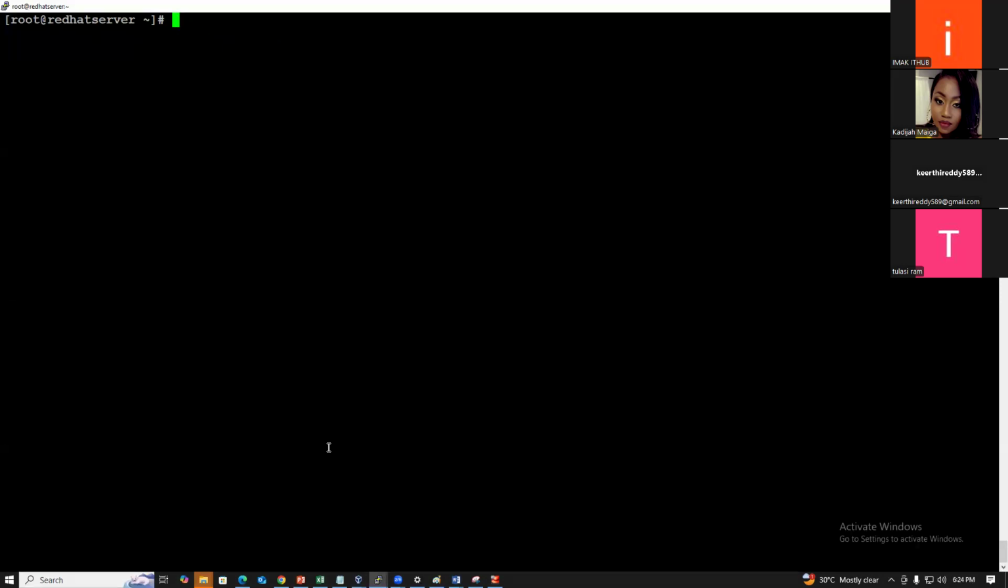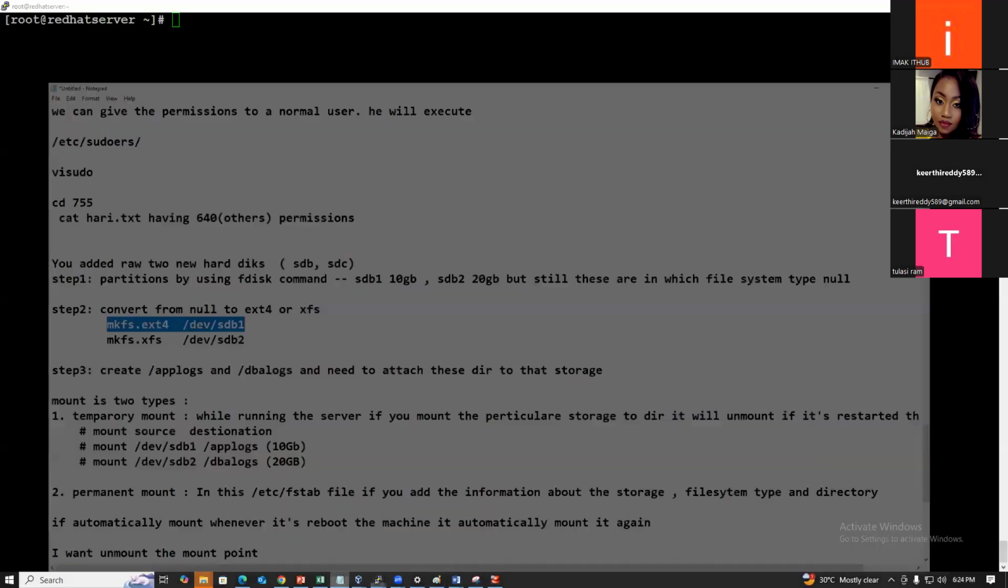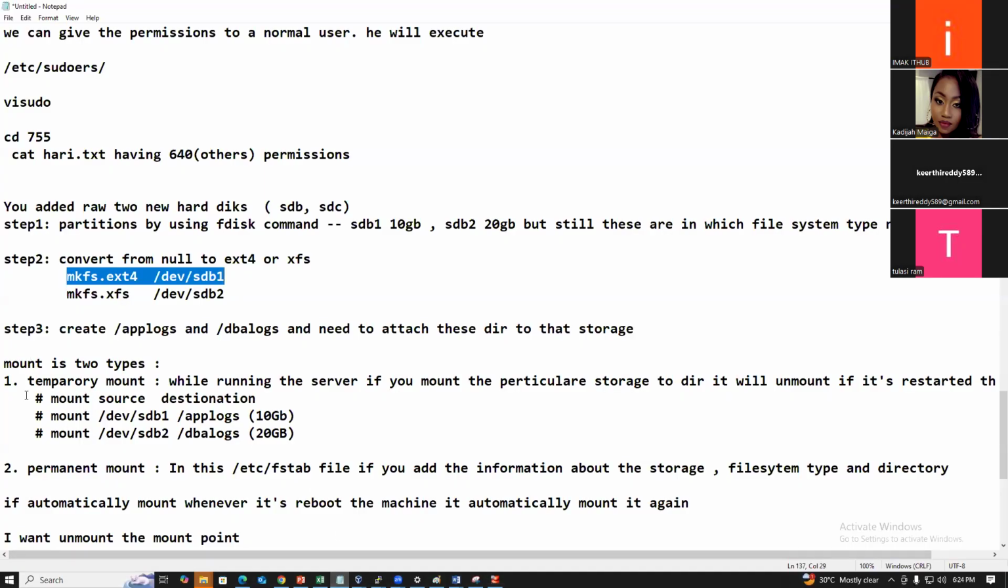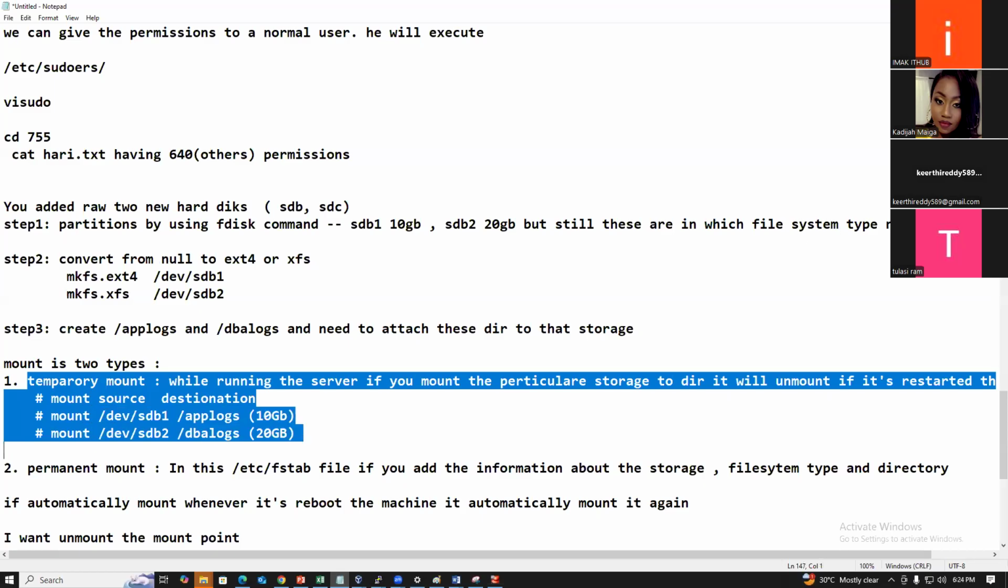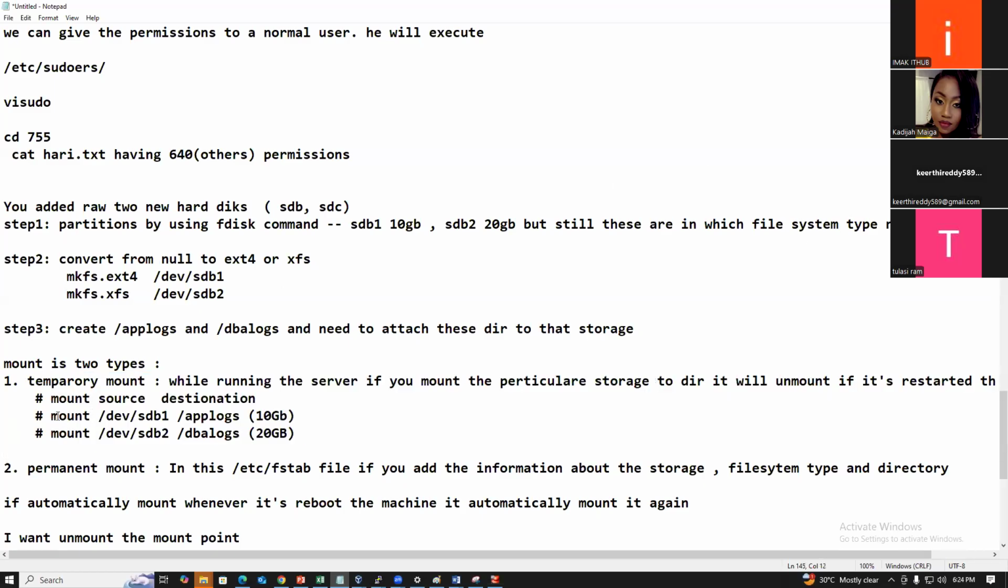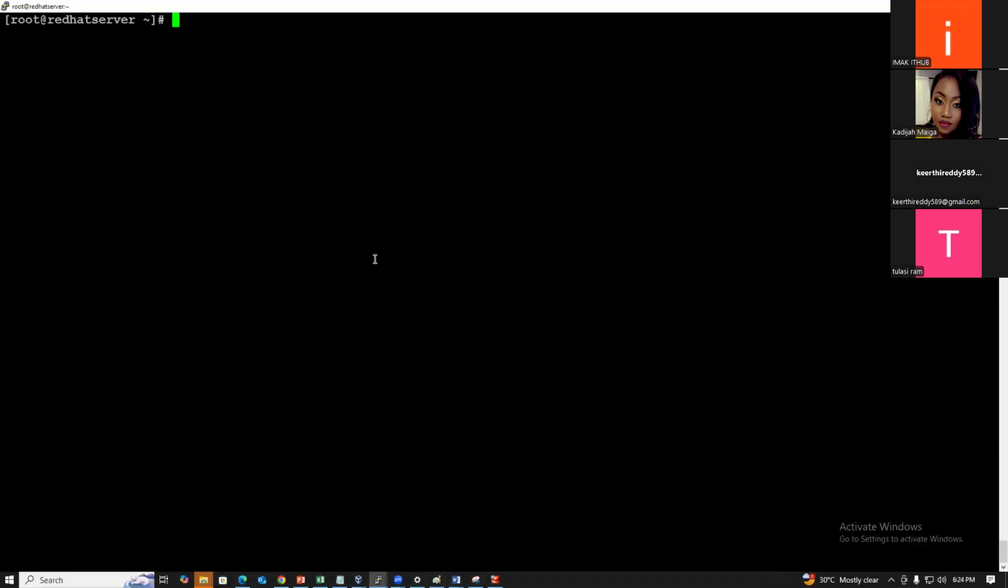What can we do? We can do the mounting. Mounting can be temporary mount or permanent mount. First we'll try the temporary mount. What is the temporary mount command? mount, then the storage device and the directory. The command is mount /dev/sdb1 /applogs.